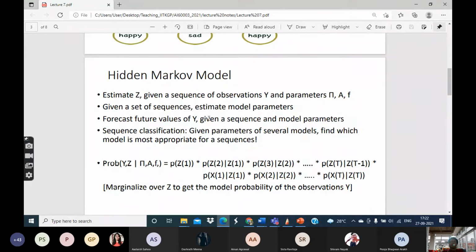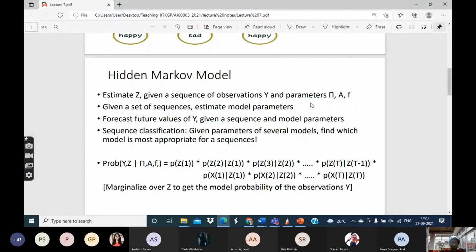So you have one sequence of E, U, E, U, E, U, O, E, O, O, O, E, U, E, U, for laborer 1. For laborer 2, you have another sequence like this. For laborer 3 also you have a third sequence like this. So you basically have lots of sequences of the observable variable y and nothing else. Now using these sequences, you have to try and estimate all the model parameters pi, a and f. That is your second class of problem.